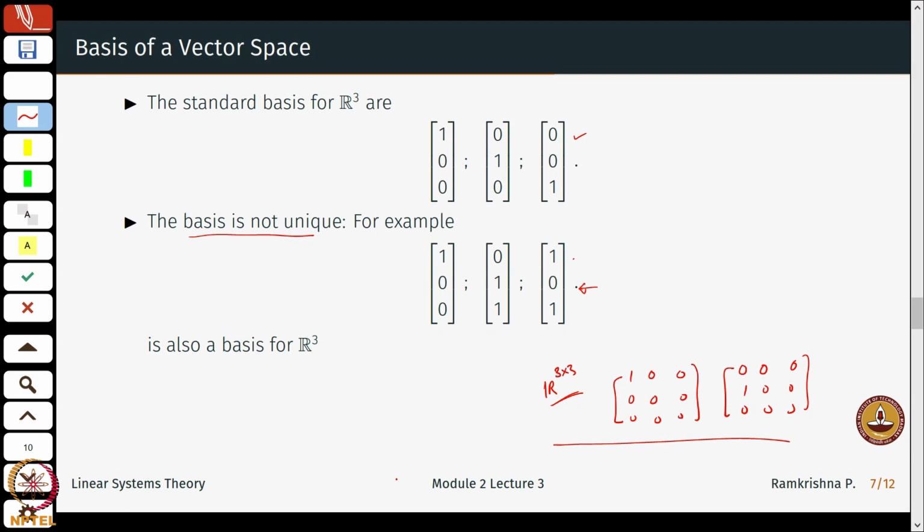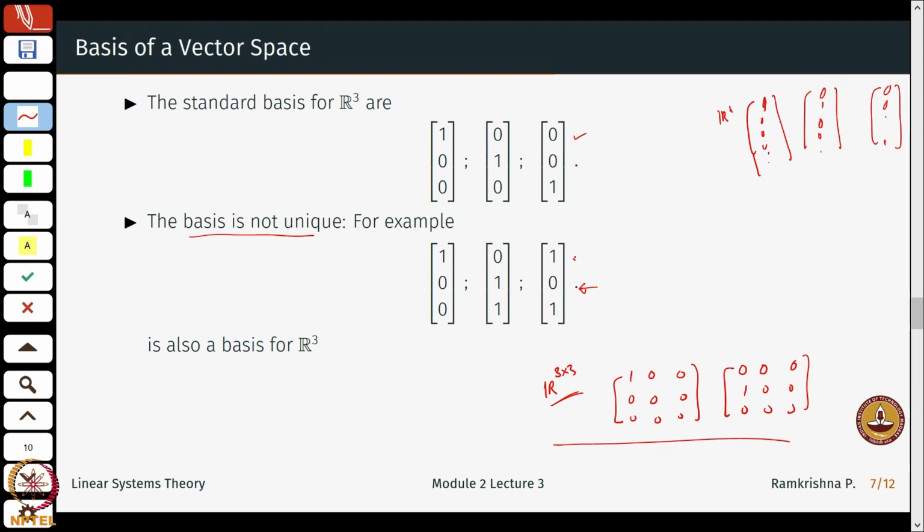Similarly, we can write down a basis for 2 cross 2 matrices, and in general I can write down a basis for Rn, like say 1 0 0, then 0 1 0 0 and so on until the nth vector will be 0 till 1, and of course all combinations of them in this way.